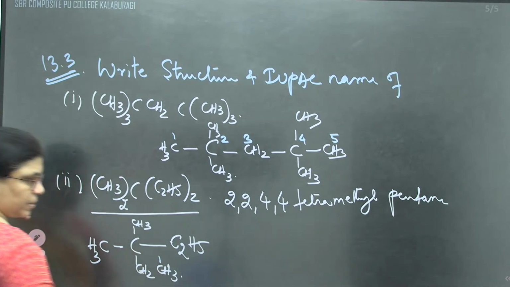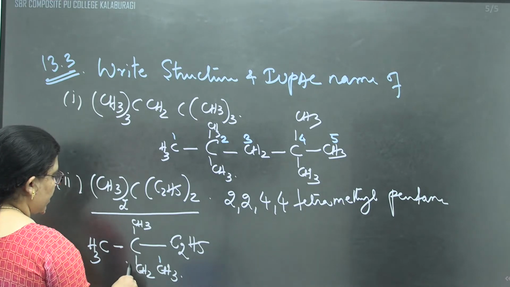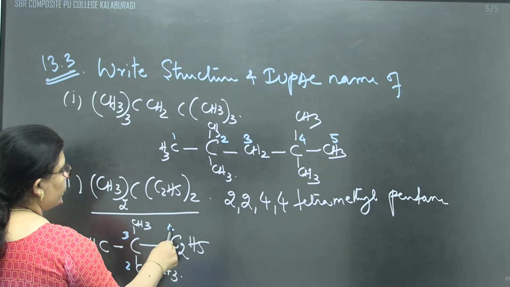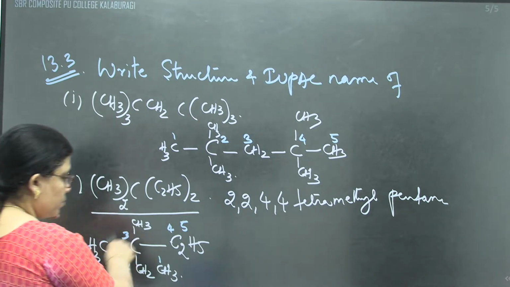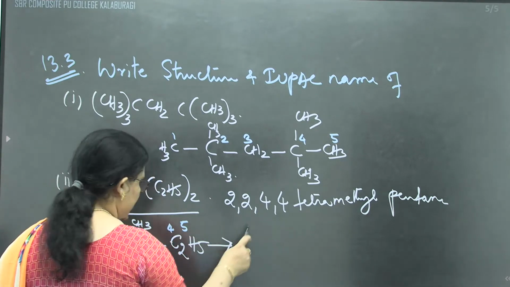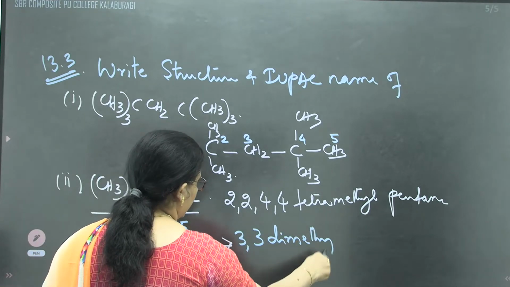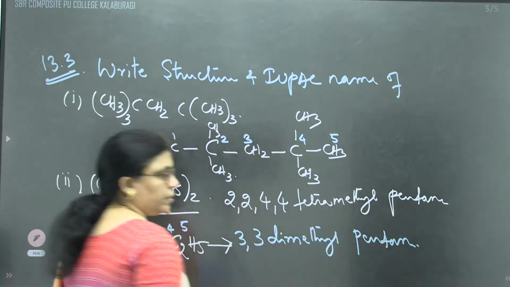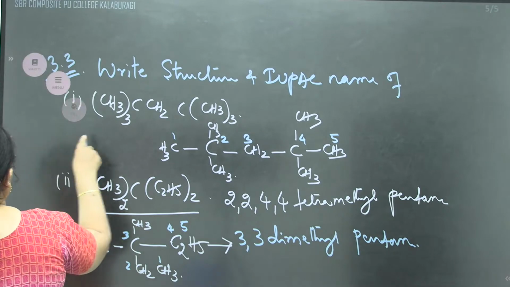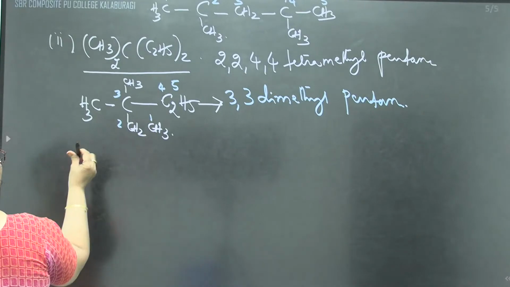I can take this as carbon atom number 1, this as the second carbon atom, third, fourth and fifth carbon atoms. At the third carbon atom I am having 2 methyl groups. Correct? At the third carbon atom, 2 methyl groups are there. That's why the name can be given as 3,3-dimethylpentane. One more, the third last bit, is there, that I'll say, children.